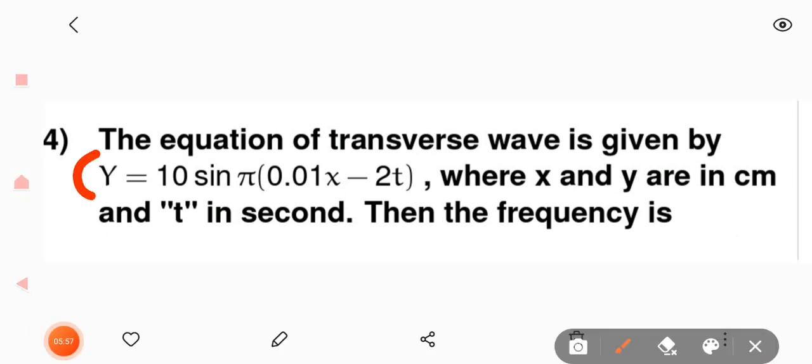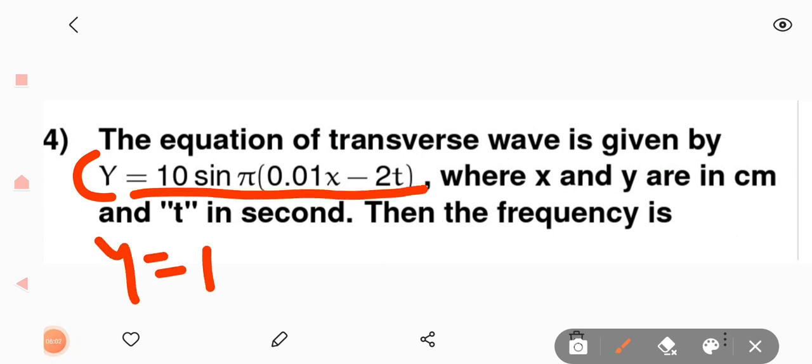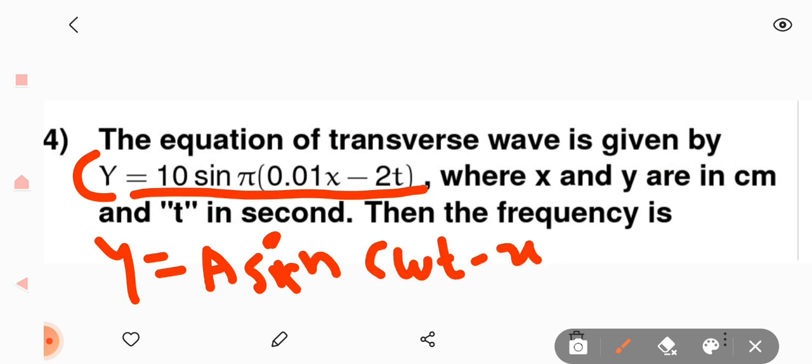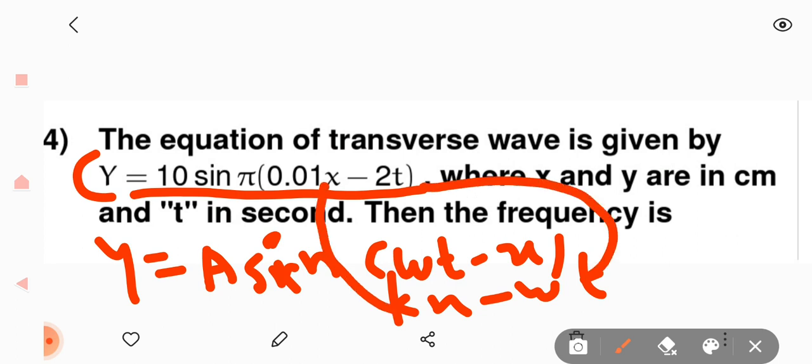In the given question one standard equation is given, so we have to compare this with our equation y is equal to a sine (omega t minus kx), or y is equal to a sine (kx minus omega t). In that format we have to compare here. So this is kx and this is omega. So you can understand that omega t is equal to 2t, and here we have to calculate the frequency.